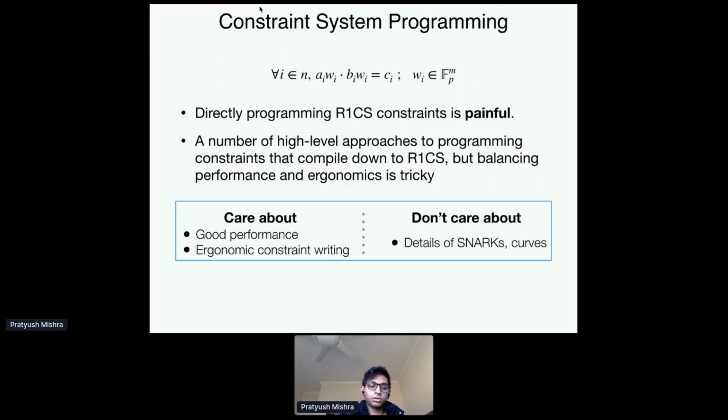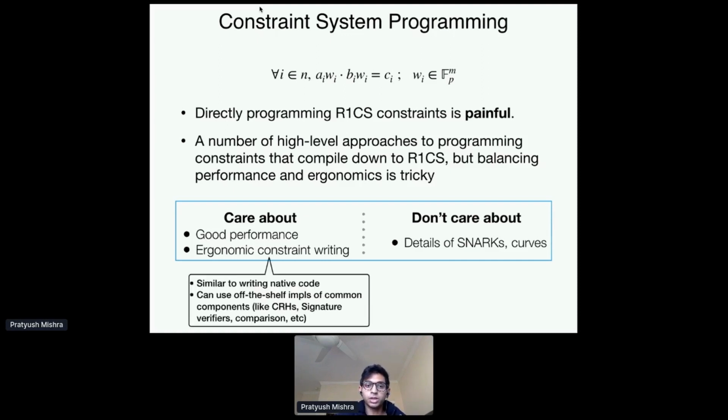Just to recall, at this level, what we care about is good performance, but more importantly ergonomic constraint writing. What I mean by ergonomic constraint writing is that your constraints should look very similar to native code, so it's easy to compare and be assured of the correctness of your constraints.